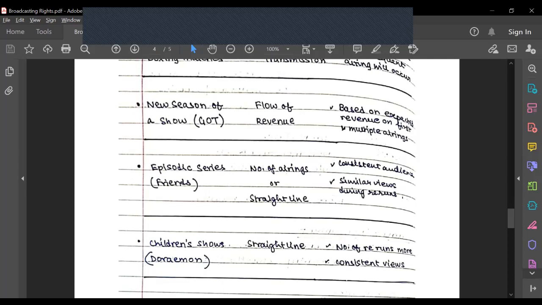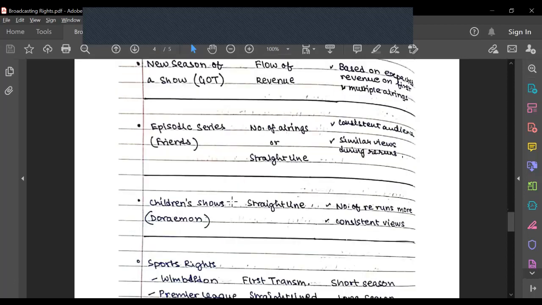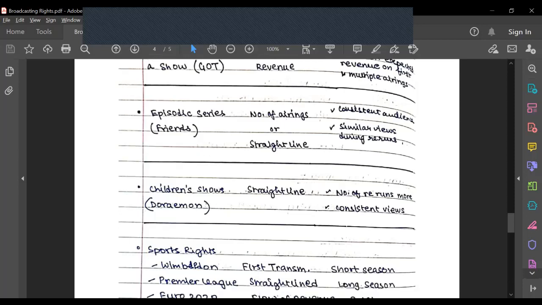In the case of episodic series like Friends, Big Bang Theory, and The Office, each episode does not have additional views, like you can't say that this episode gets a lot of views compared to the others. In that case, you can straight line the entire series, because it has a consistent audience and similar views during reruns as well. So when Friends runs for the 18th or 19th time, it still gets an equal number of views. Children's shows also get a lot of reruns, because as children grow up, a new generation of children comes in, and they keep watching the same content over and over again, so it's straight line, and consistent views are there.